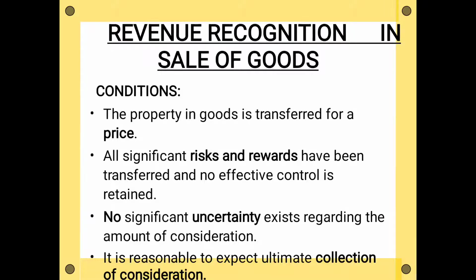So these conditions should be satisfied. First condition, the property in goods should be transferred for a price. Second, all significant risk and reward should be transferred and no effective control should be retained by the owner. Then no significant uncertainty exists regarding the amount of consideration, and it is reasonable to expect the ultimate collection of consideration. So these are the conditions, and only then can you recognize the revenue from sales.